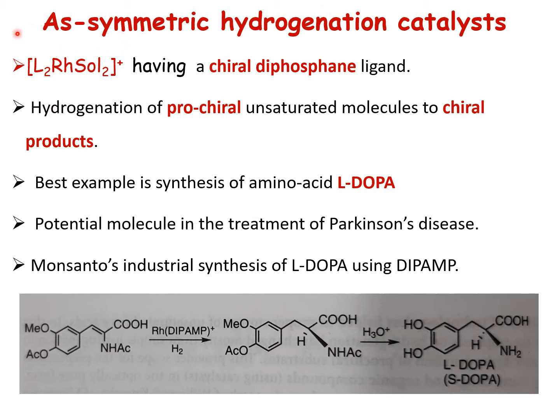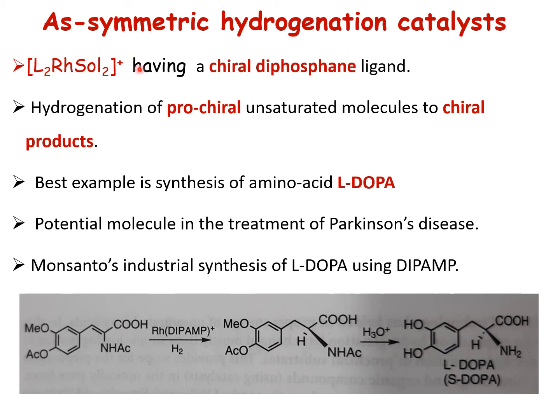We have talked about the cationic rhodium complex, the Schrock-Osborn complex. We have discussed it. There is L2 rhodium solvent, an overall cationic complex, we have seen that. In this complex, L2, as I told already, is mostly a diphosphine ligand. So in the diphosphine complex, if you have a chiral moiety, then what will happen? This is going to behave as a chiral catalyst.